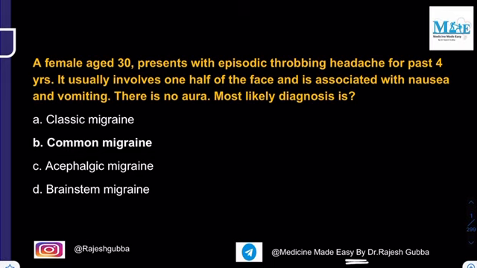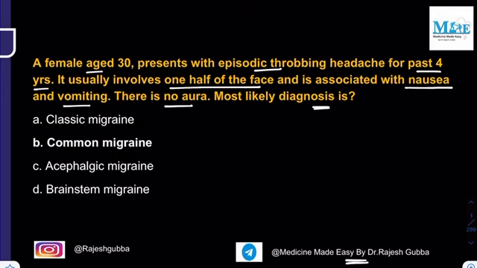So there are totally 5 questions. It takes hardly 10 to 15 minutes to discuss all these questions. So the first question is, a female aged 30 years presents with episodic throbbing headache for past 4 years. It usually involves one half of the face and it is associated with nausea and vomiting. There is no aura. What is the most likely diagnosis in this patient? The options are classic migraine, common migraine, acephalic migraine, and brainstem migraine.